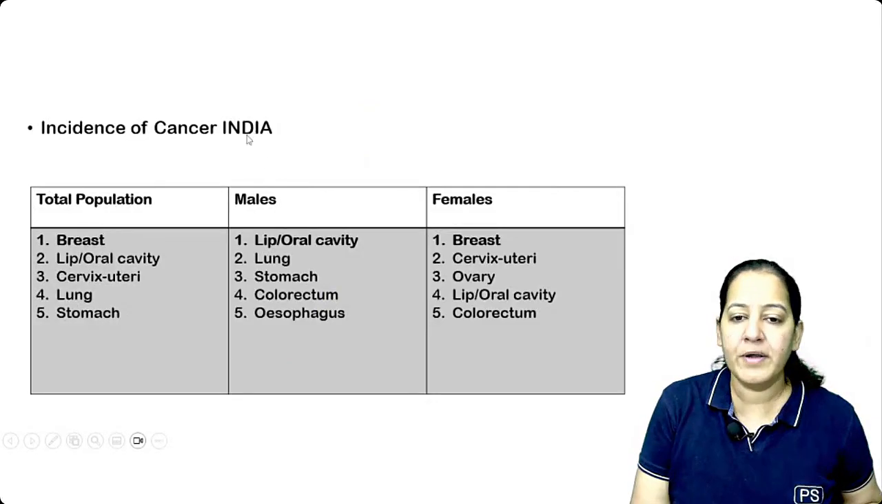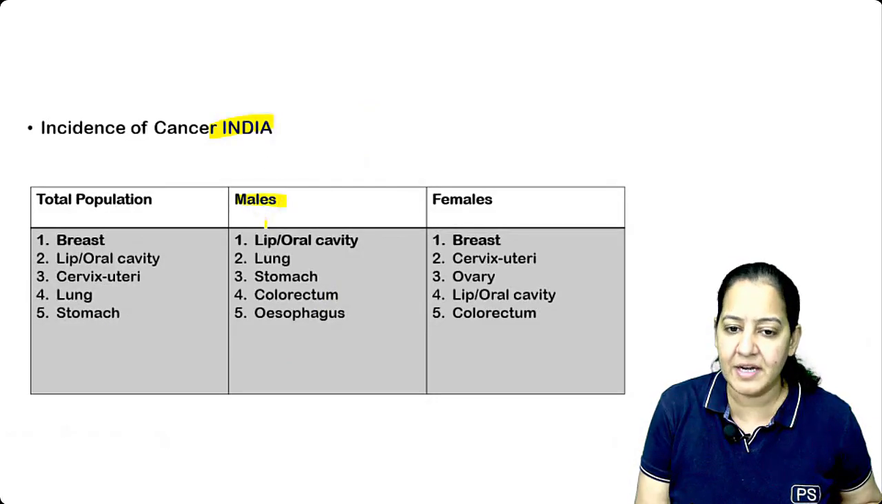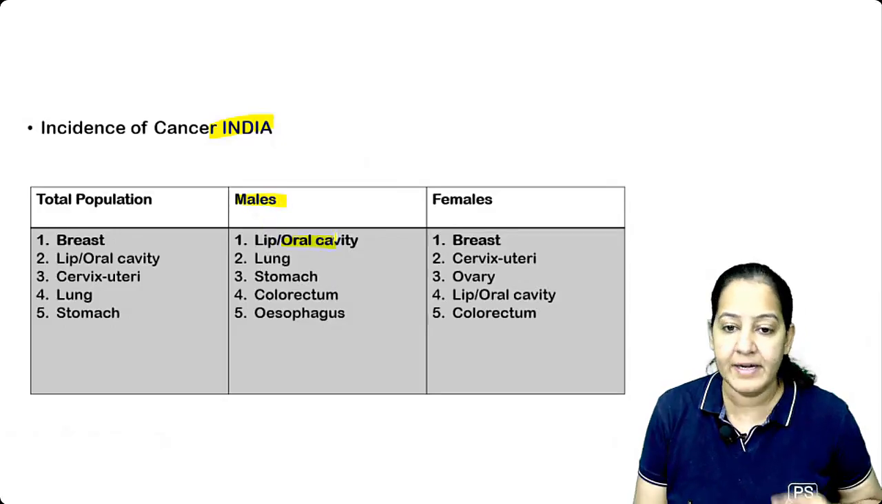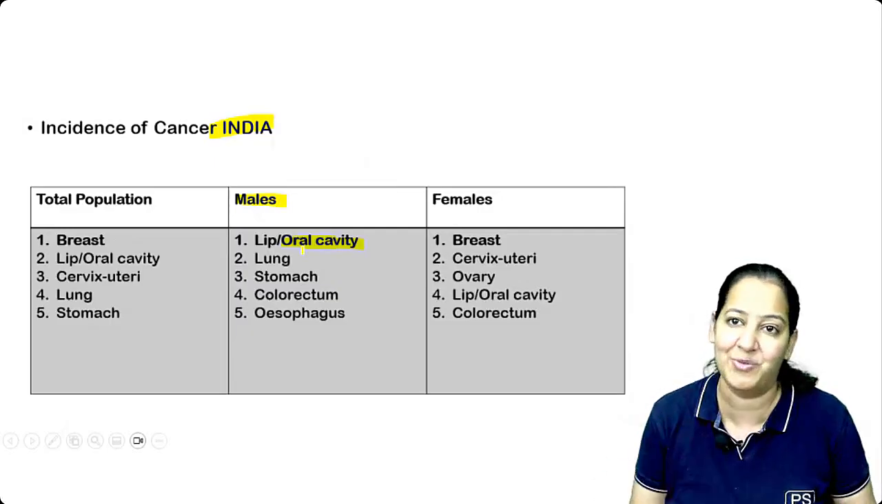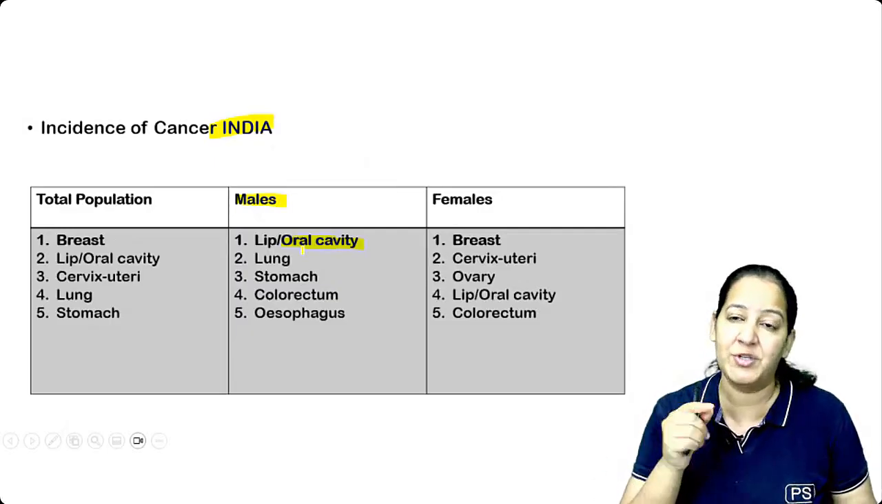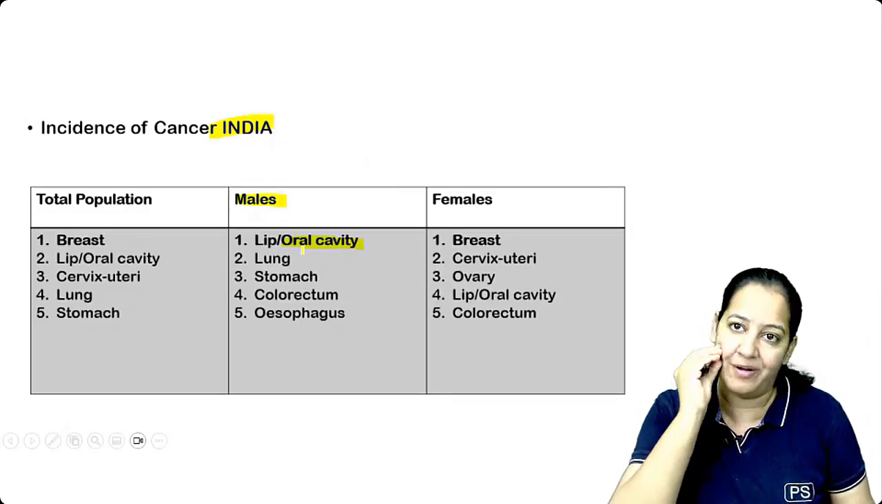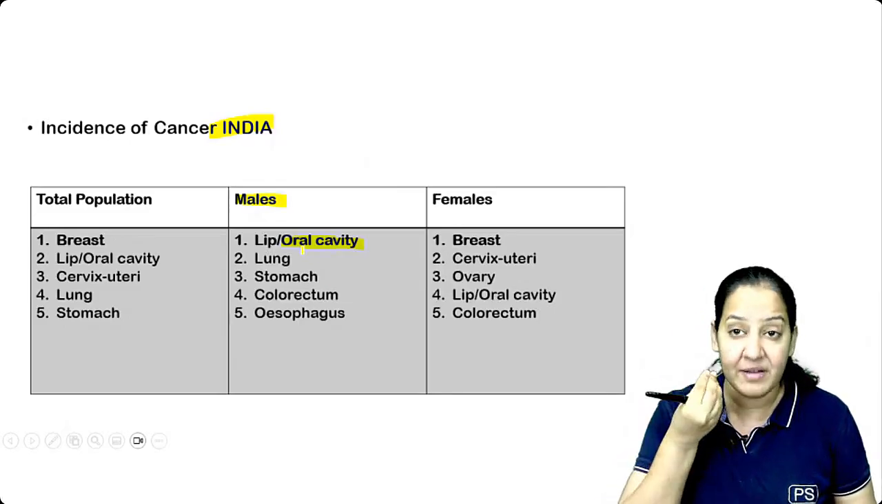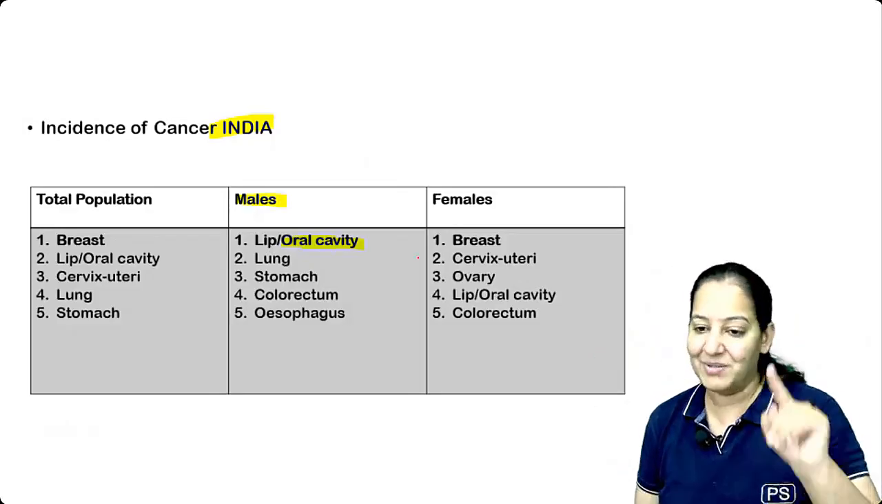What about India? In India, the most common cancer in males is not lung. It's oral cavity, because you know the reason. Our government is not banning the tobacco. They keep on chewing. They put the gutka in one corner of the mouth and keep it there for the whole day. So that becomes mutagenic and cancers occur. So this is the reason.